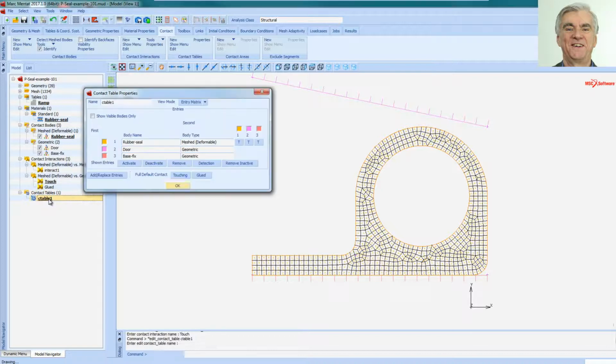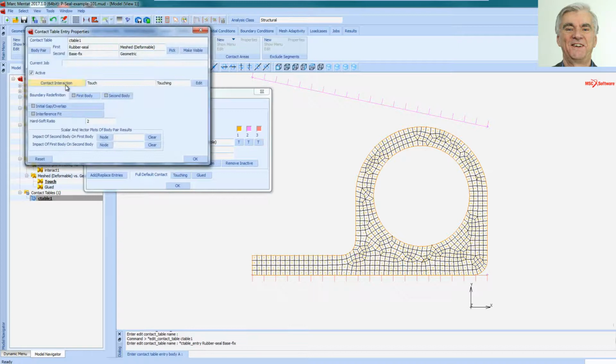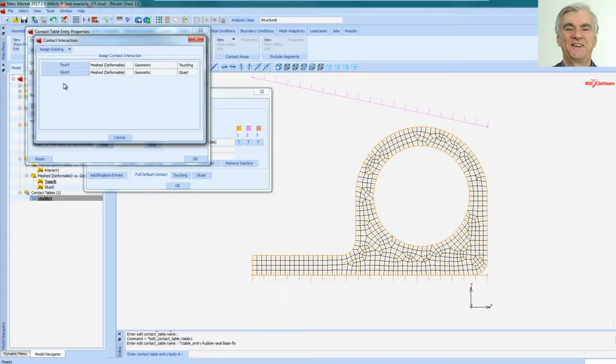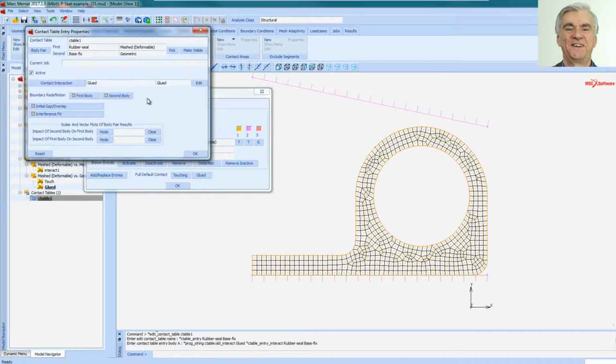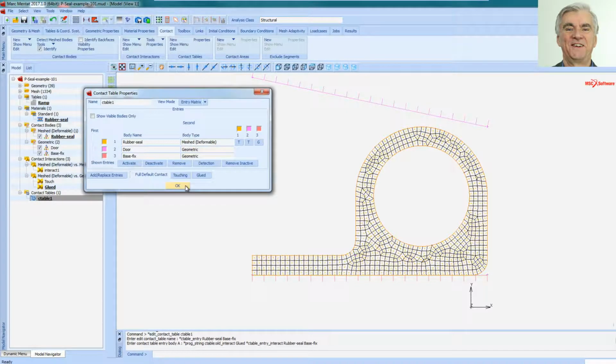Now if we go into the contact table, we've still got touch, touch, touch, but I want 3 to the rubber seal to be glued. So if I click on that T, I can change the contact interaction from touch to glued because I've created it now, and click OK, and that's my full contact table set up.